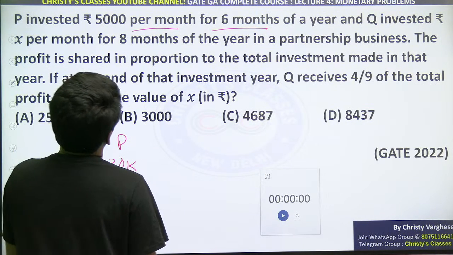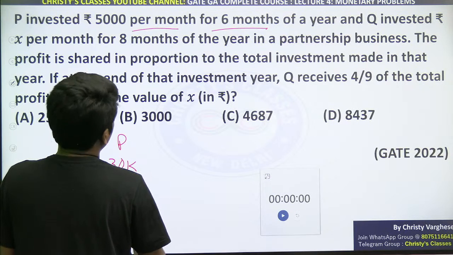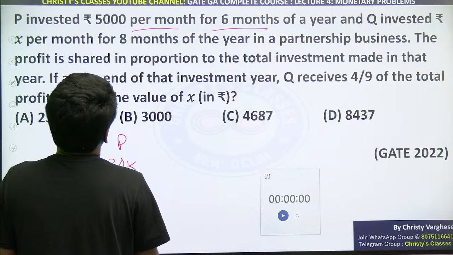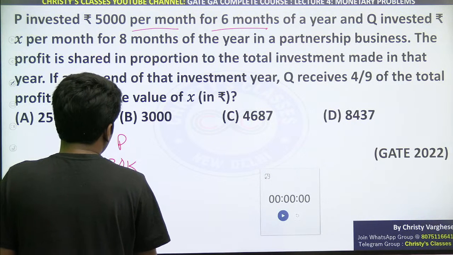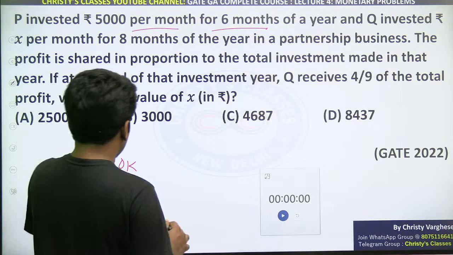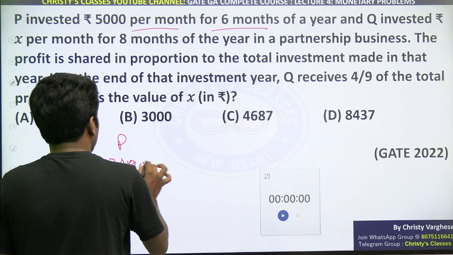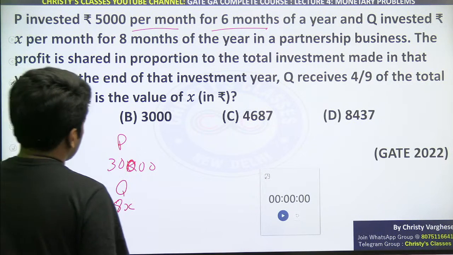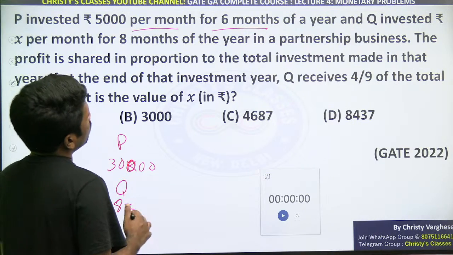Q invested X per month for Y months. So Q's investment was X rupees per month for 8 months, so 8 into X. I will write 30,000 as 1000 itself, otherwise some people will be confused about the constants. So this is the investment of P, this is the investment of Q.